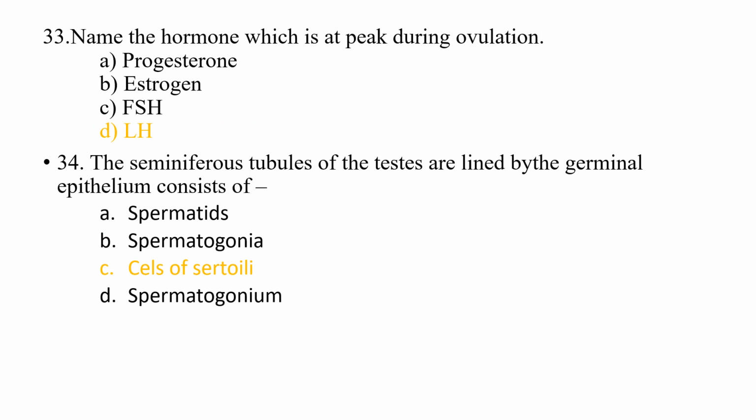33. Name the hormone which is at peak during ovulation. Option A, progesterone, option B, estrogen, option C, FSH, option D, LH. And the correct option is option D, LH.